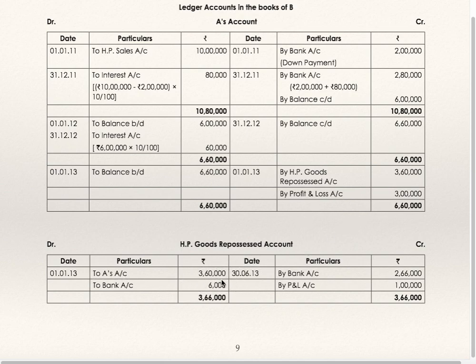He has spent 6,000 on repairs, to bank 6,000. He has sold it at 2 lakh 66,000 on 30 June 13, by bank 2 lakh 66,000. Account will get closed by transferring the balance to profit and loss account. By profit and loss 1 lakh.